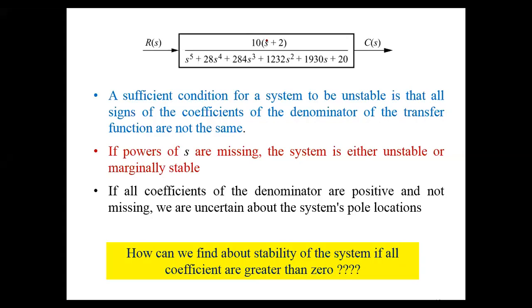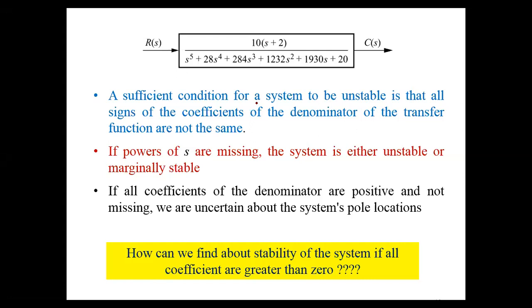If we want to find the exact location of the poles and not just tell whether the system is stable or unstable, a computer simulation can be used to determine the stability by calculating the root locations of the denominator of the closed loop transfer function.